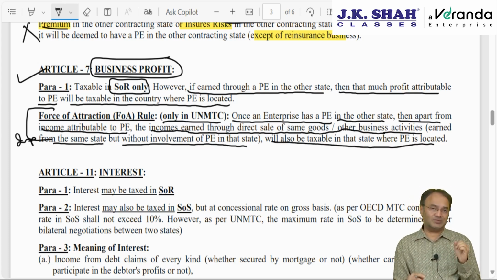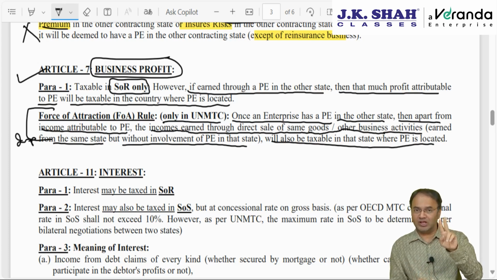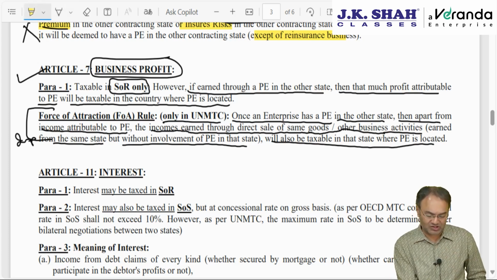In simple language, as per the force of attraction rule, once an enterprise sets up a PE in the other state, then what will be taxable in that state of the PE is not only the profit attributable to the PE but also income from export of other goods or services of the same nature, which will also be taxable in the same state instead of the state of residence.